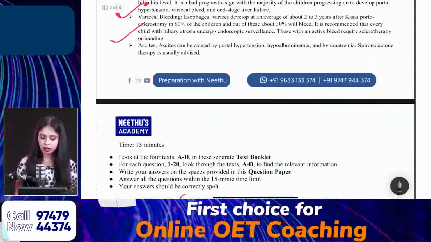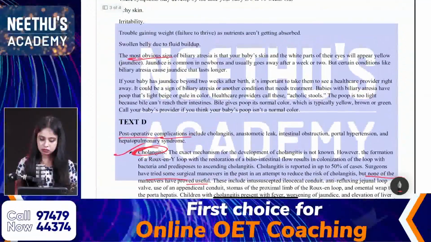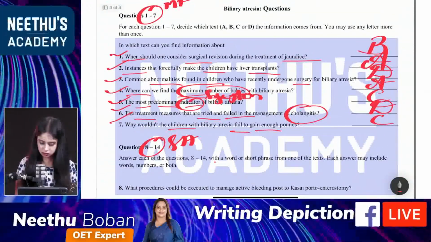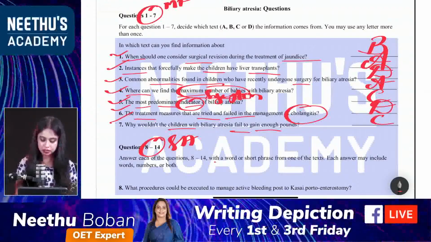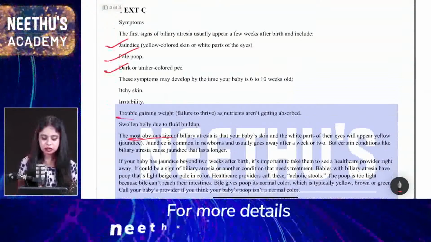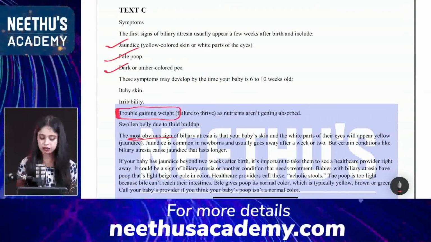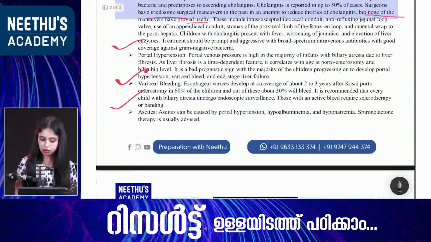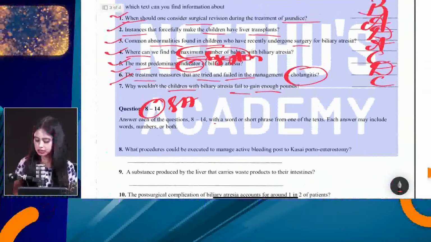So, answer is mentioned here. Where? Seventh one. Text C. Trouble gaining weight, kind of failure to thrive as nutrients are not getting absorbed. Okay, so answer is mentioned in C.